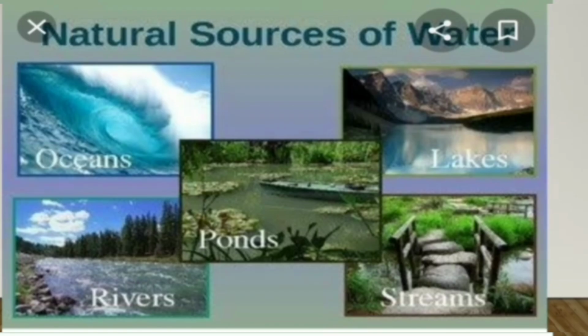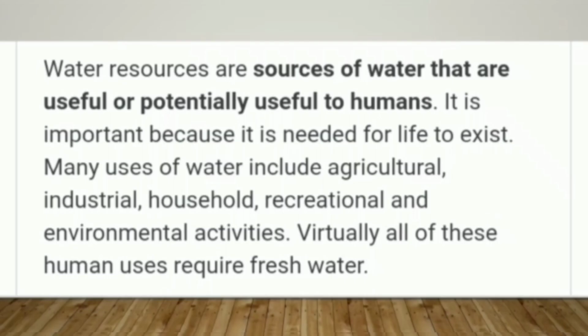Next, water resources. Students, now you can observe this picture. Water resources: oceans, ponds, rivers, streams, lakes. Now, what is the meaning of water resource? Water resources are sources of water that are useful to humans. It is important because it is needed for life to exist. Many uses of water include agricultural, industrial, household, recreational, and environmental activities. Virtually all of these human uses require fresh water.